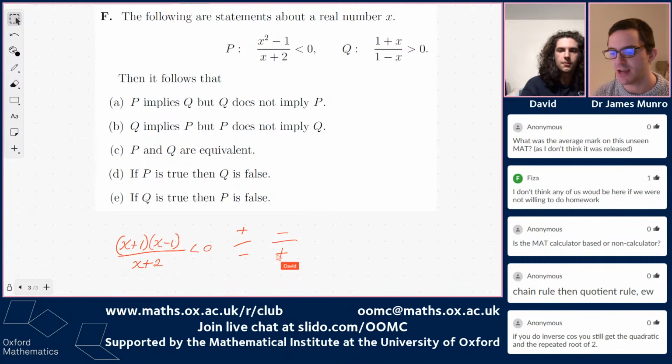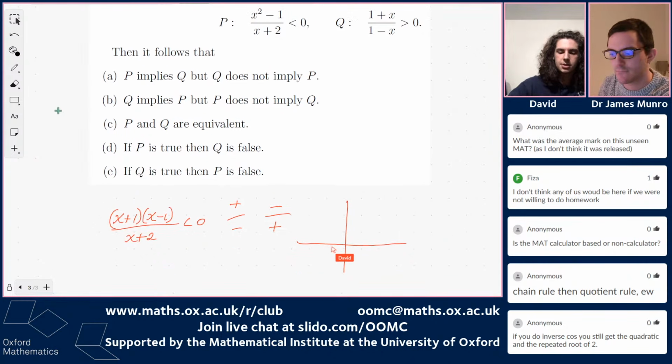I think I agree, yeah. If we want this thing to be negative, then we need that to be true. So we have, well, x squared minus 1 looks like this. And it's negative, well, all over here in this region, between negative 1 and 1.